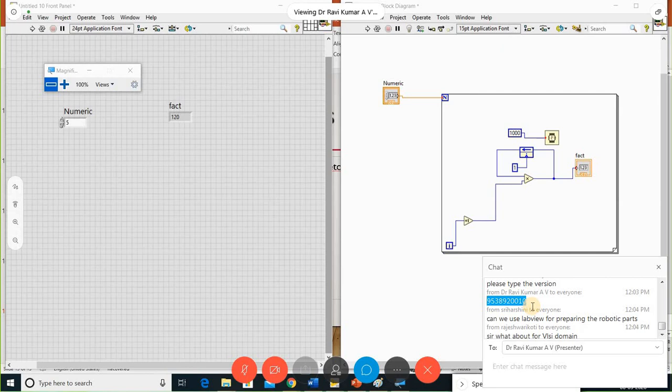All the students are very much interested in robotics. Especially, LabVIEW gives very good accuracy for whatever you are using for robotics, and you have a number of data acquisition cards with respect to robotics. We can use it.